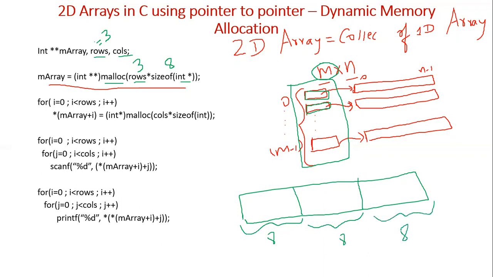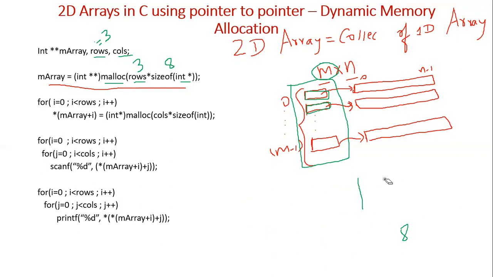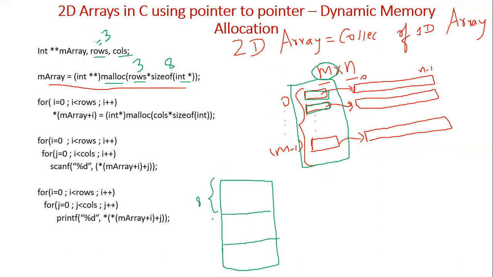Let me put it column-wise so that it is convenient for understanding. So 24 bytes of memory is created because we assumed rows as 3. Each is 8 bytes, totally 24 bytes are created.